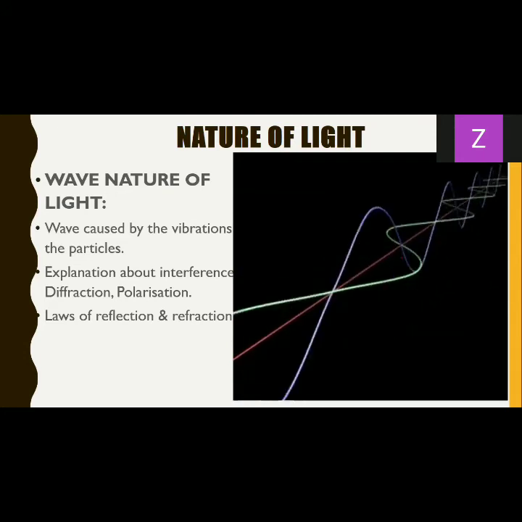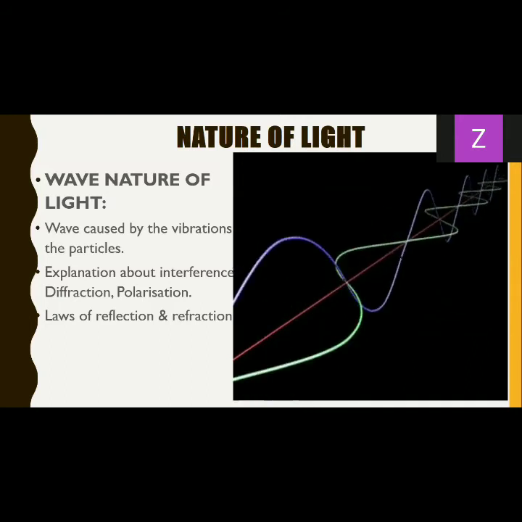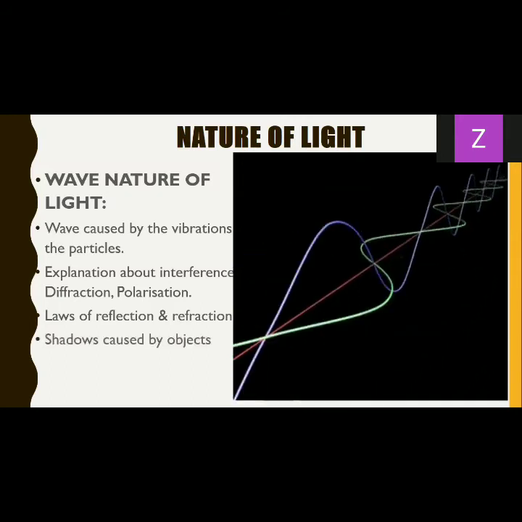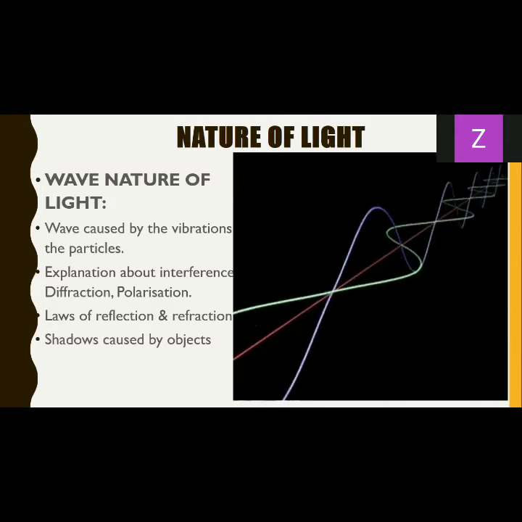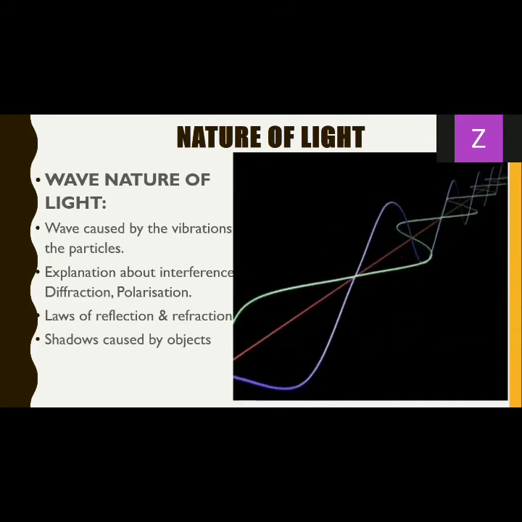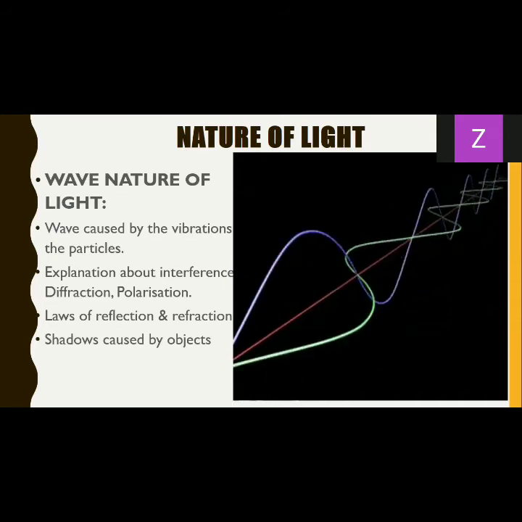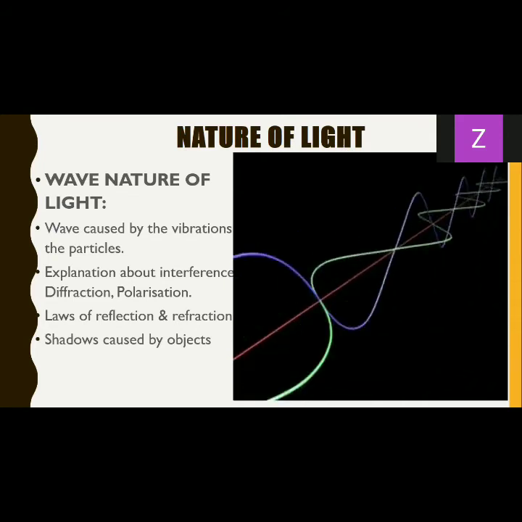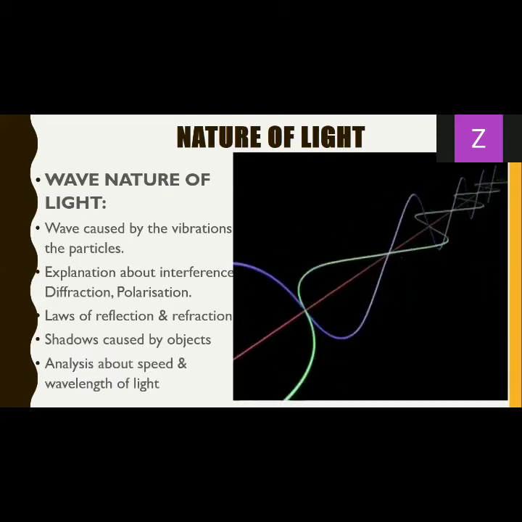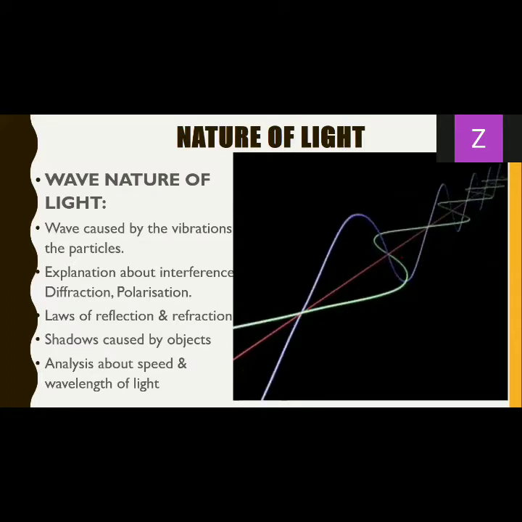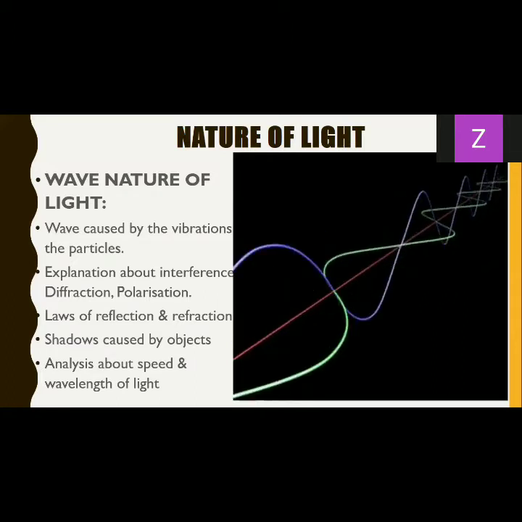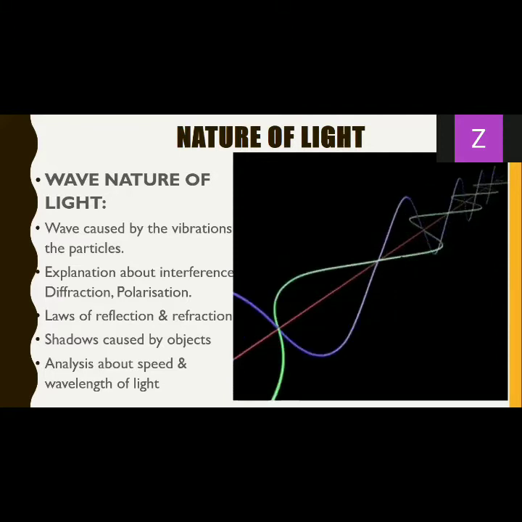So those shadows caused by objects, the patterns of diffraction, can also be explained using the wave nature. And lastly, the mathematical analytical part, which was about speed and wavelength of light, could also be done using this concept, wave nature of light.